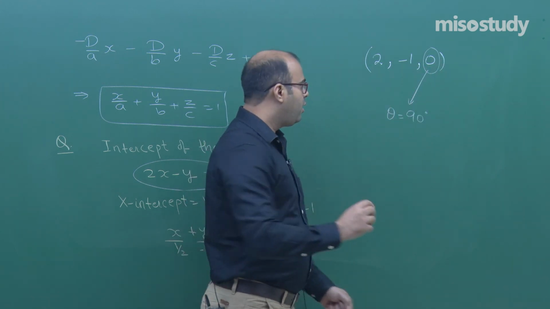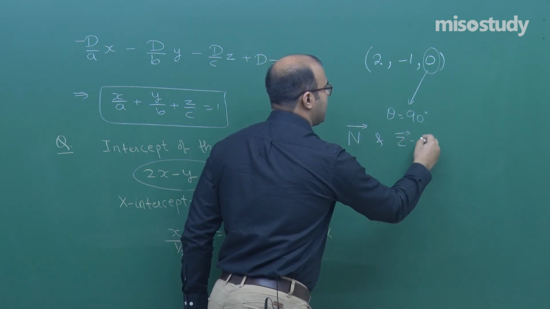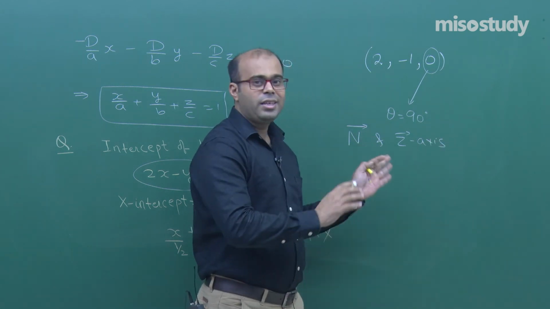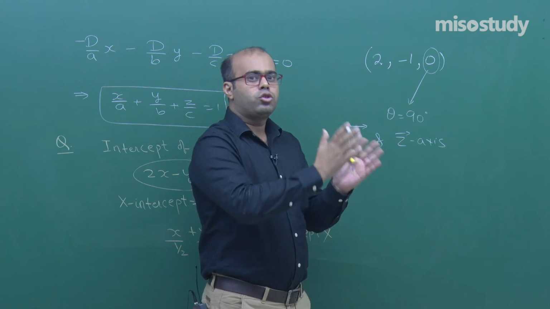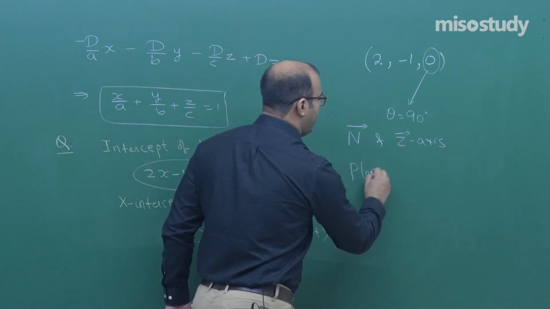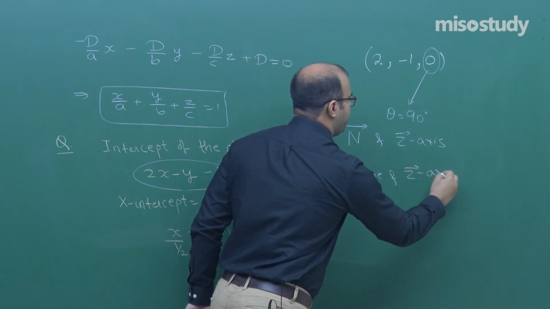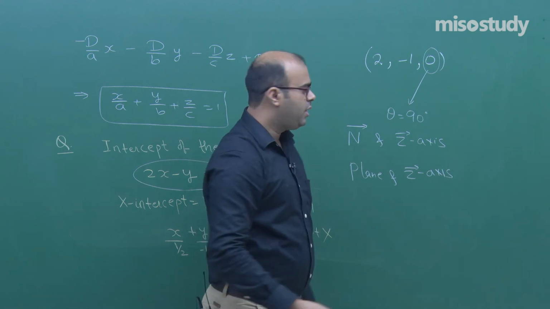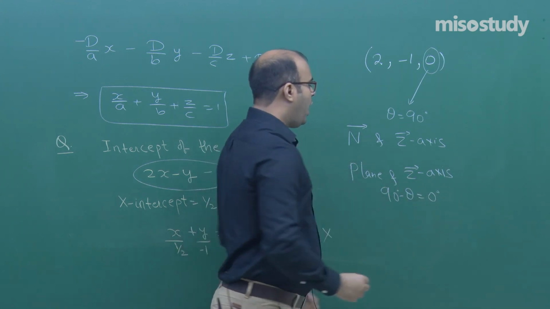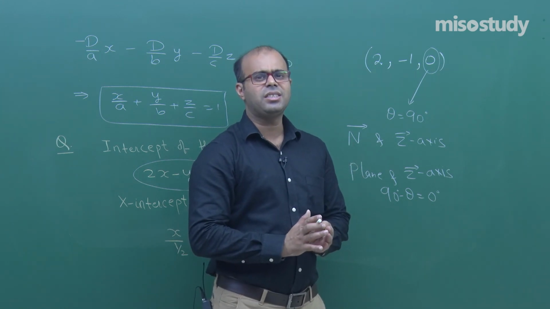So what you get here is that the angle between the normal to the plane and the z axis is actually 90 degrees. That means the angle between the plane and the z axis, if there is a plane corresponding to this normal vector and there is a z axis, is 90 degrees minus theta, that is 0 degrees. So actually the plane is parallel to the z axis, that is why it is not intersecting the z axis anywhere.